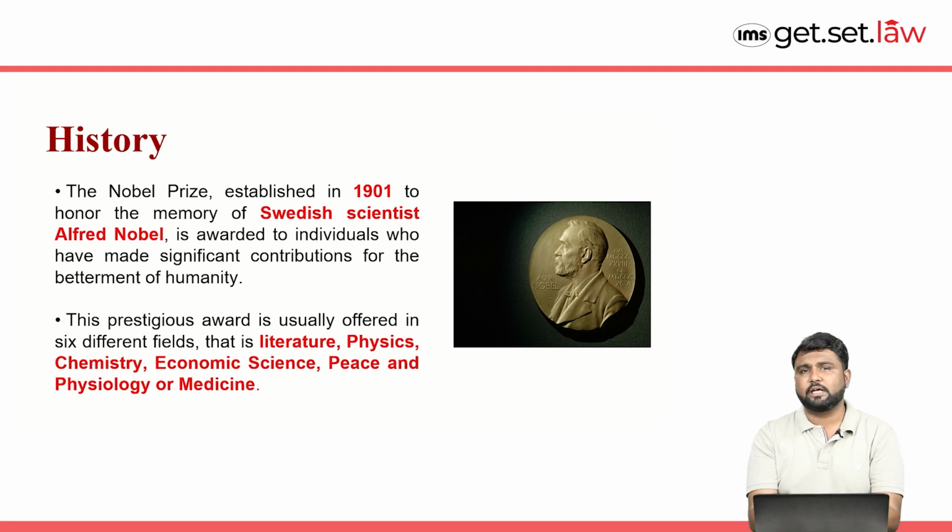So in exams they can ask you in which categories these prizes are given. Basically there are 6 categories in which these prizes are given. So which are these categories, which is shown on your screen? That is literature, physics, chemistry, economic science, peace, and physiology or medicine.